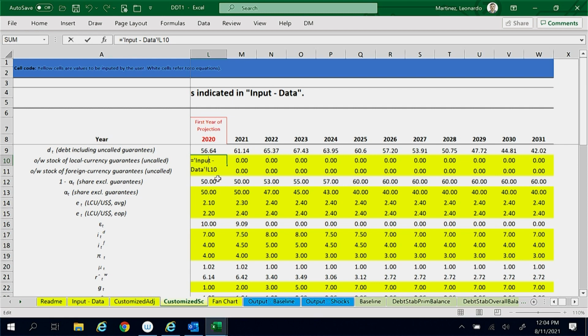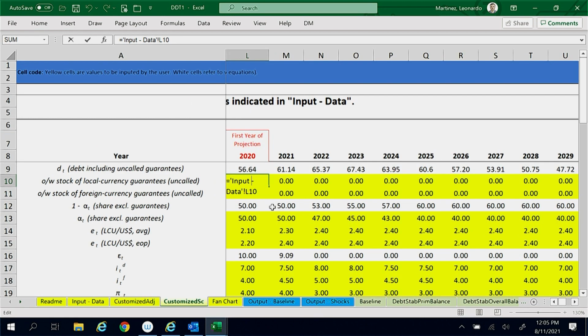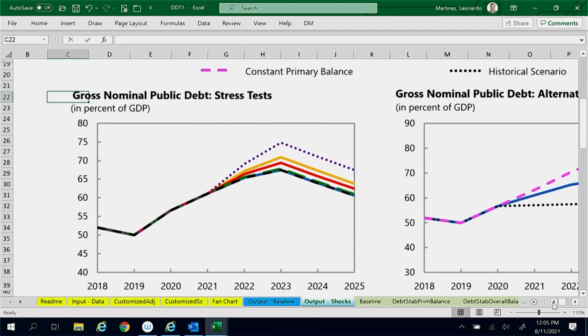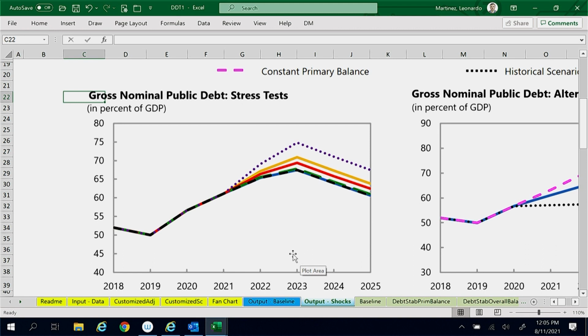Note that in this worksheet, all relevant inputs in the yellow cells correspond to the baseline assumptions in the input data worksheet. We can confirm this by looking at the stress test figure in the output shocks worksheet.